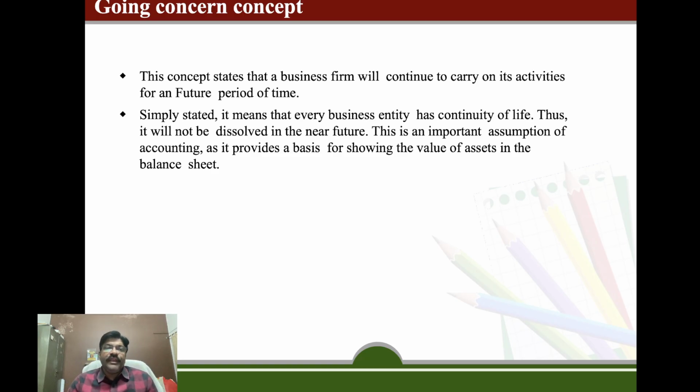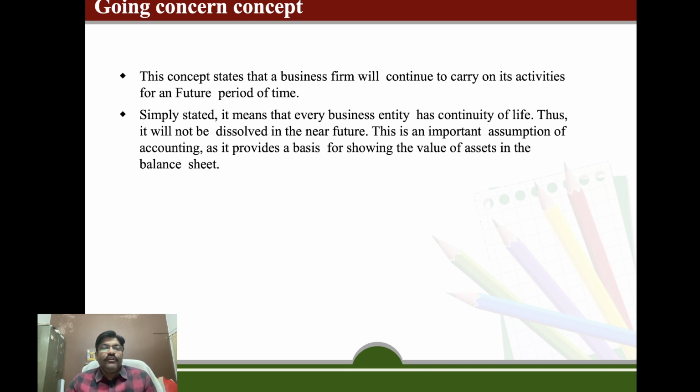Going concern concept. As the name indicates, this means that the life of the business is perpetual. The meaning of the word perpetual is that it is a never-ending process. This concept states that a business firm will continue to carry on its activity for a longer period of time in the future. Simply stated, it means that every business has a continuity of life.